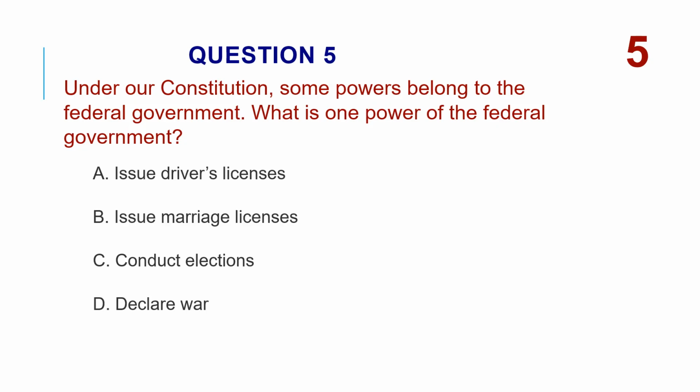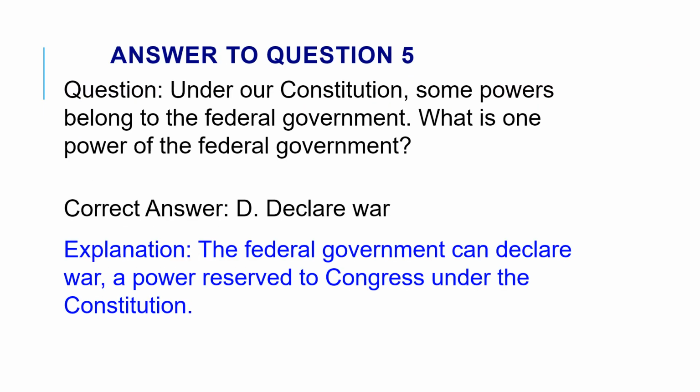Under our Constitution, some powers belong to the federal government. What is one power of the federal government? A. Issue driver's licenses. B. Issue marriage licenses. C. Conduct elections. D. Declare war. The correct answer is D. Declare war. The federal government can declare war, a power reserved to Congress under the Constitution.